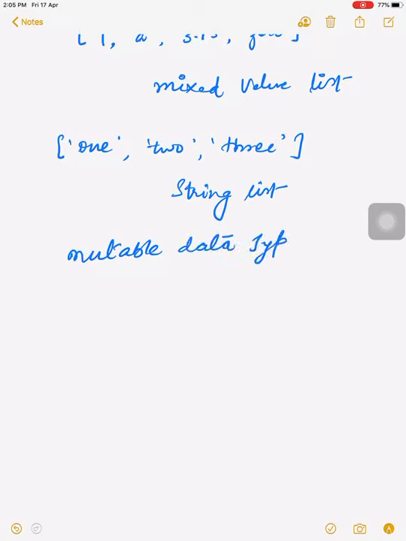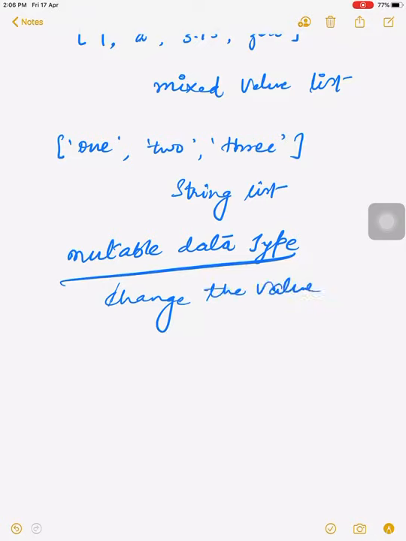The second thing you should know about list is that it is a mutable data type. As we discussed when we were talking about data types, you know the meaning of mutable very well.